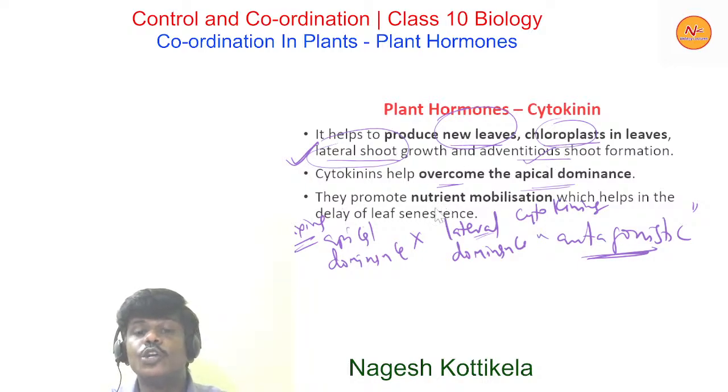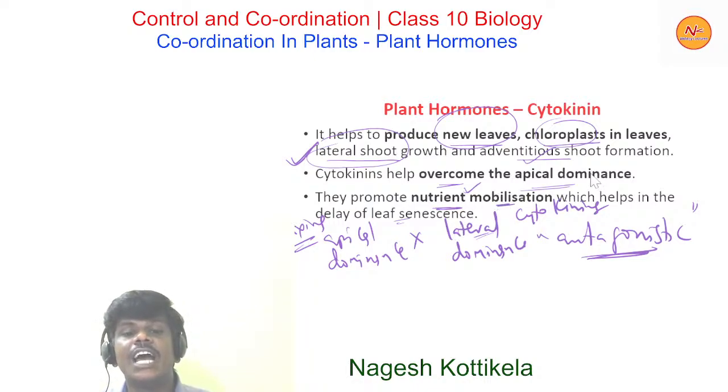They promote nutrient mobilization, which helps in the delay of leaf senescence. So if nutrients are mobilized, if they are supplied as per the requirement, then obviously the leaf falling will be prevented. So the delay of leaf senescence is because of cytokinins, because they are promoting nutrient mobilization and help in delaying the leaf senescence, that is nothing but the falling of leaves.